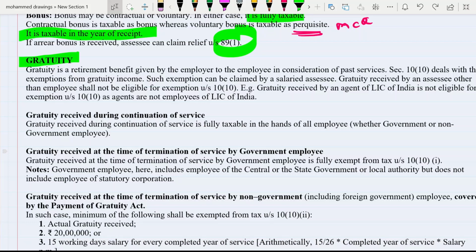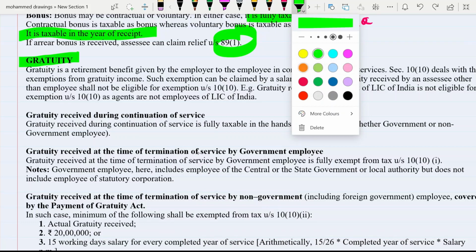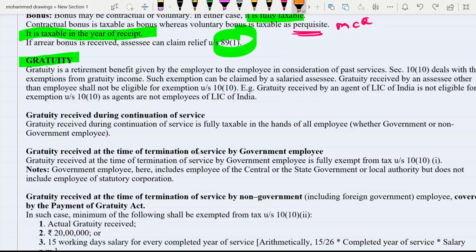What is gratuity? Gratuity is a retirement benefit given by employer to employee in consideration of past services. That means for whatever past services performed by the employee, some amount is given to the employee by the employer, then it is considered as gratuity. So it is nothing but one type of retirement benefit, and section 10 subsection 10 deals with the exemptions from gratuity income. So we will discuss all these exemptions under section 10 subsection 10.